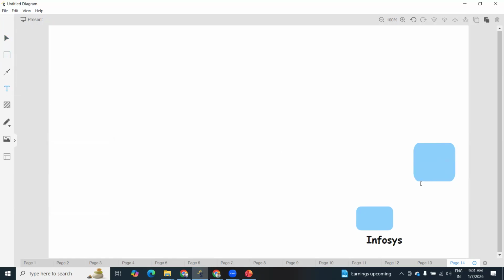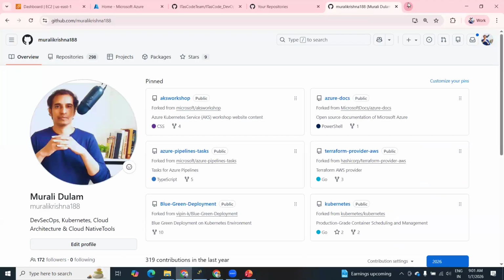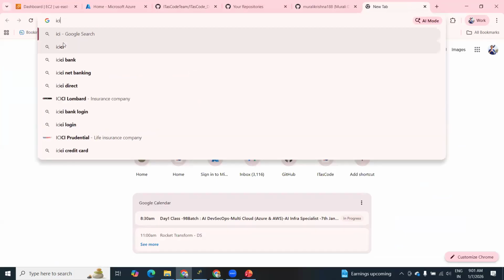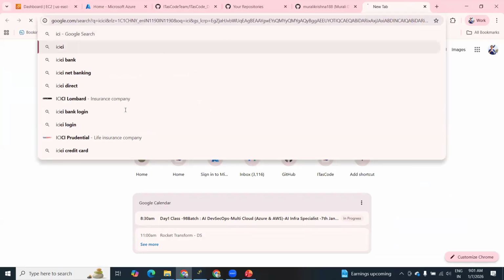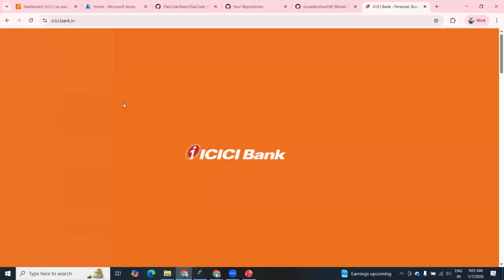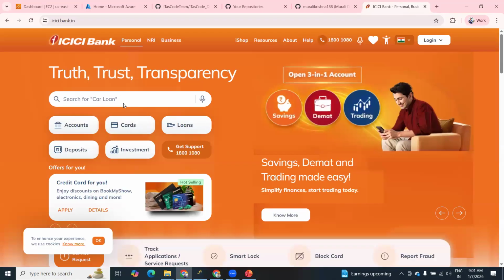Example, this is the banking project. Here your role is, for example, they are trying to set up an environment. This banking environment they are going to set up, let us say HDFC Bank or ICICI Bank. Let us imagine they are going to set up the ICICI Bank environment. If you observe ICICI Bank, they need more security, right? Yes, sensitive transactions are there. So we need more security here.